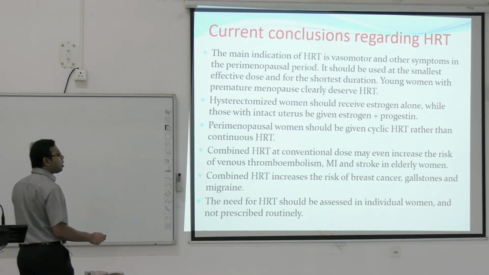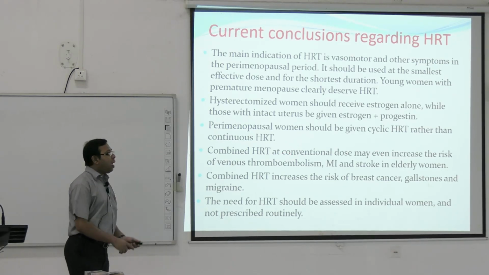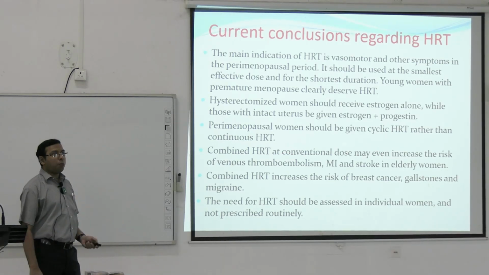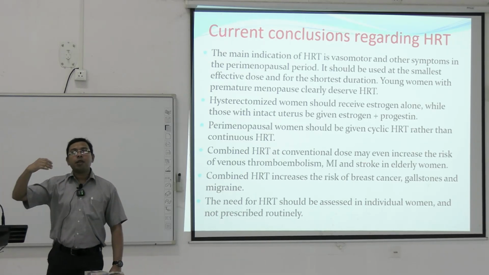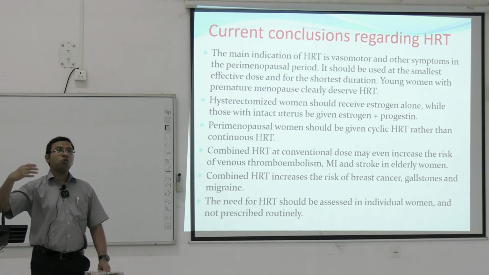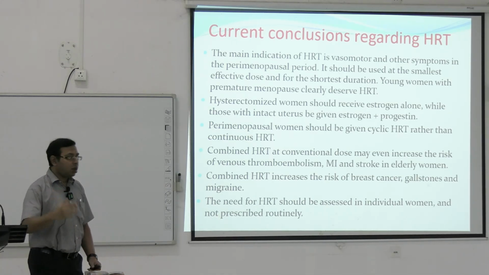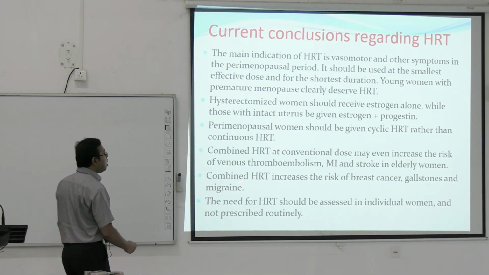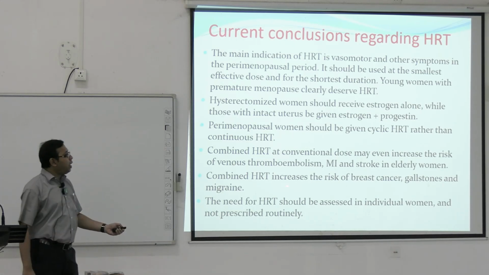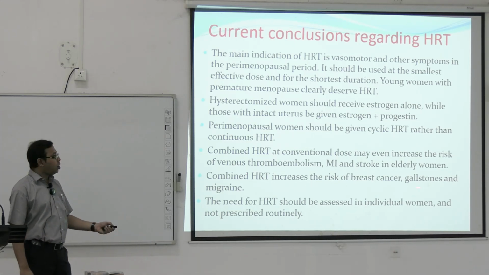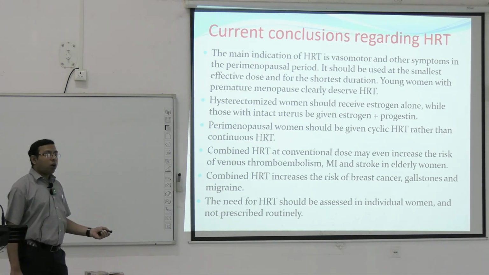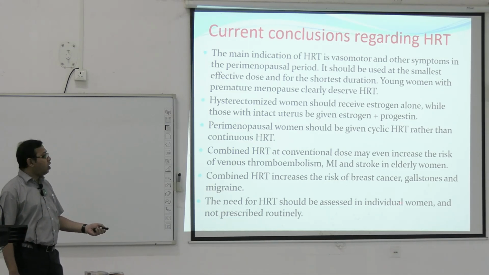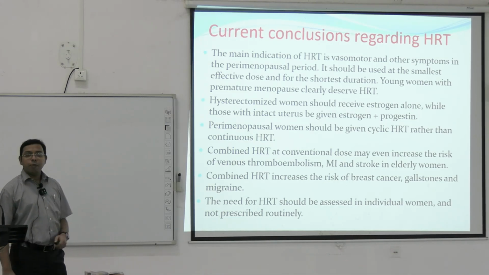Combined hormone replacement therapy at conventional dose may even increase the risk of venous thromboembolism, myocardial infarction and stroke in elderly women. So with increased age, the adverse effects will be more. We should not give it at an increased age; it should be given in the younger age group. Combined hormone replacement therapy increases the risk of breast carcinoma, as I have already said, and also gallstones and migraine. The need for hormone replacement therapy should be assessed in individual women and not prescribed routinely.